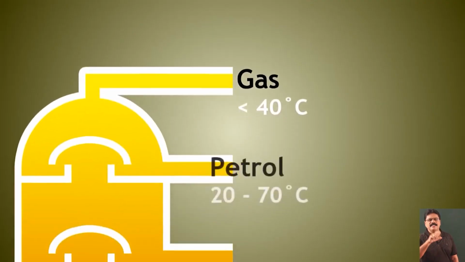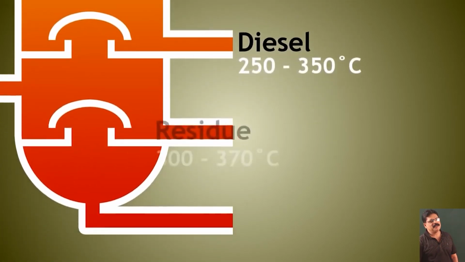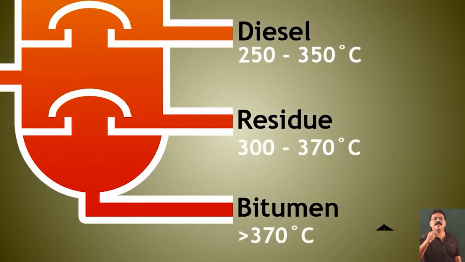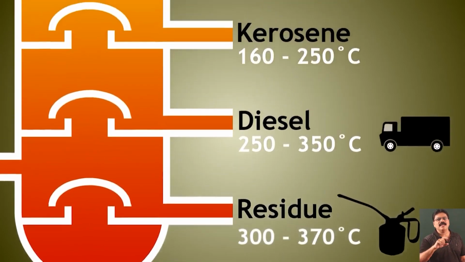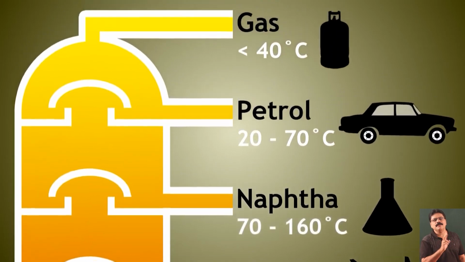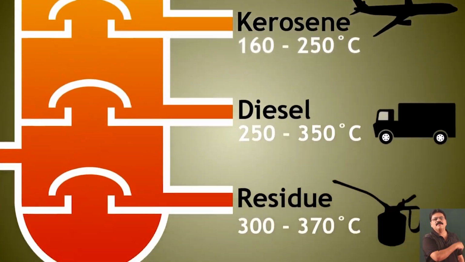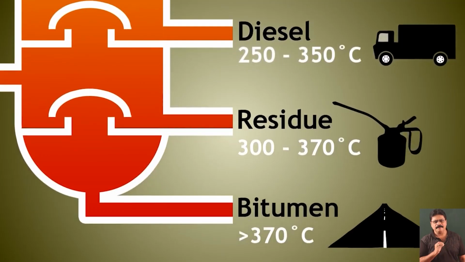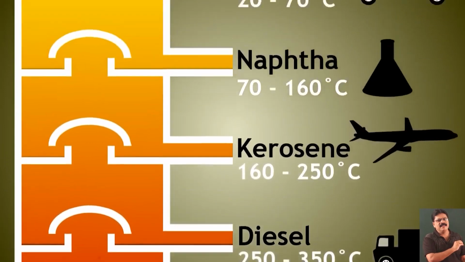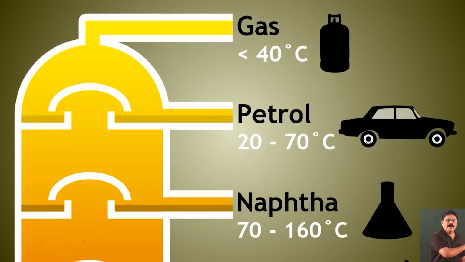We are going to study now and understand how a refinery works. Crude oil is a mixture of all the hydrocarbons that we extract from the earth, and these are separated by a method called fractional distillation. There is a large tower, in which the crude oil is heated, and on heating it gets separated into different components. This is the diagrammatic representation of the refinery.